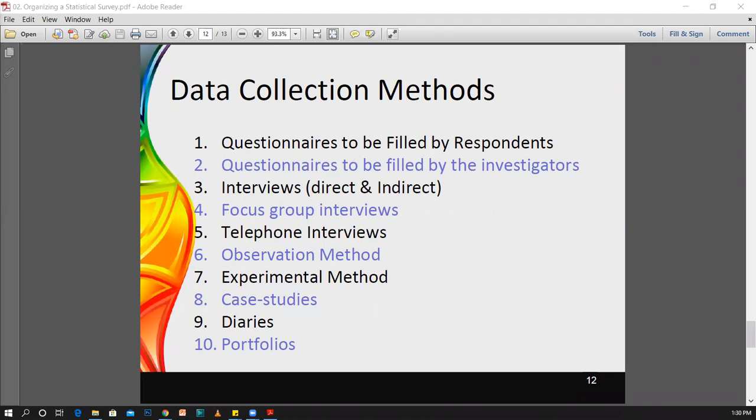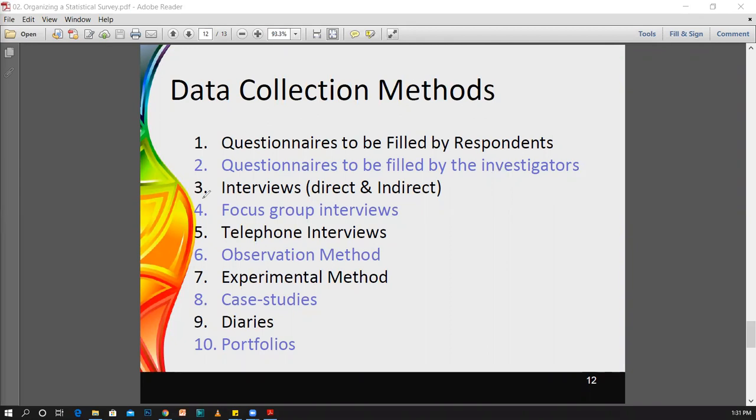And the next method is questionnaires to be filled by the investigators. It is like this. Now you are preparing a questionnaire and then you are filling this questionnaire based on the answers given by your observee. Therefore, if you are the investigator, you are filling the questionnaire, and the respondents give their responses for filling this.